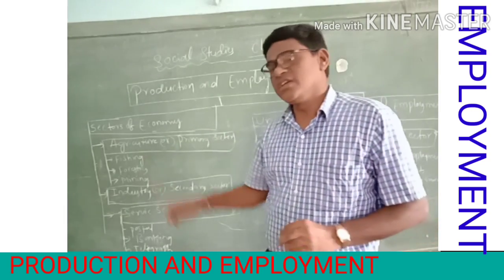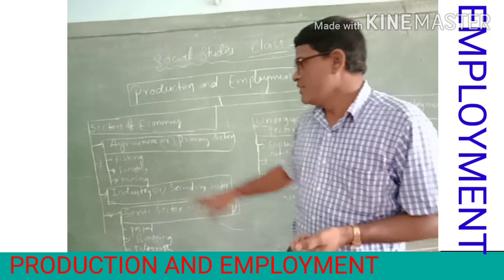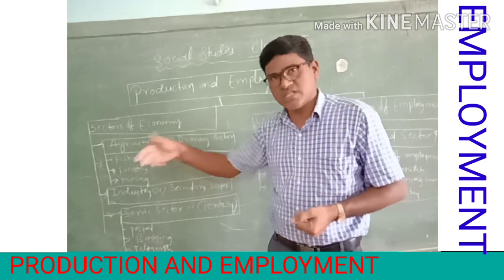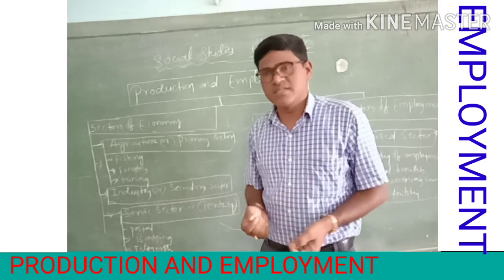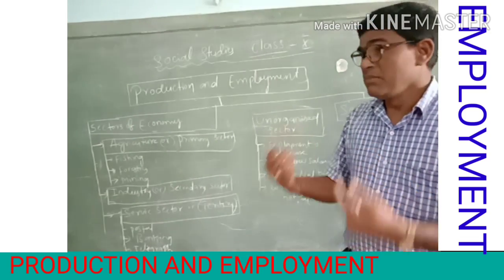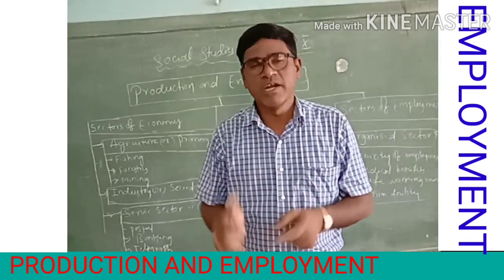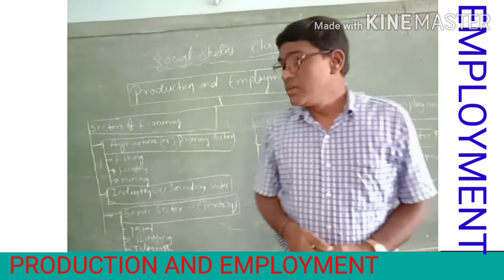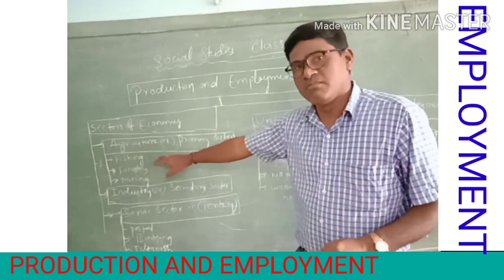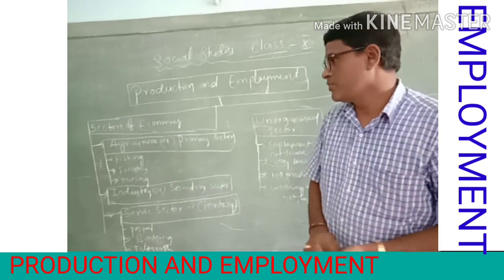One is fishing. Agriculture and farming are primary sector. Fishing, fisheries, are also primary sector. A few people completely depend on catching fish. Their main occupation is catching fish, and they sell it in nearby markets. By doing that work, they get some money. So fishery is also one of the important activities. It comes under the primary sector.